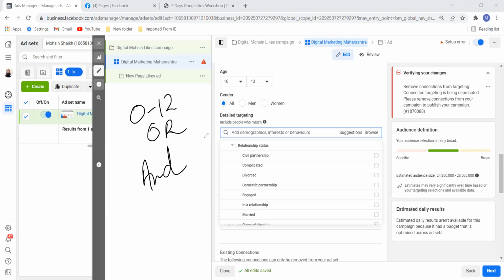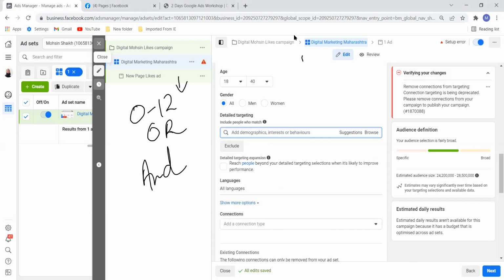And my last question will be: in the campaign setting part, there is an option called optimization, budget optimization. In that case, if I create that many ad sets, will it work finally? Facebook will automatically detect the best ad set or the cheapest ad set, and it will just run those. Yes. So let me show you.